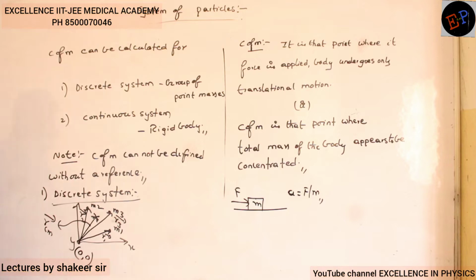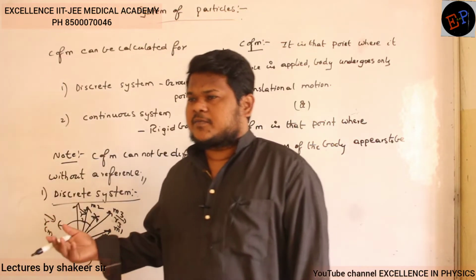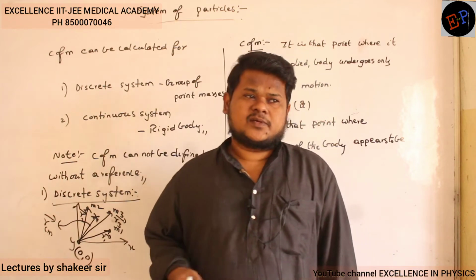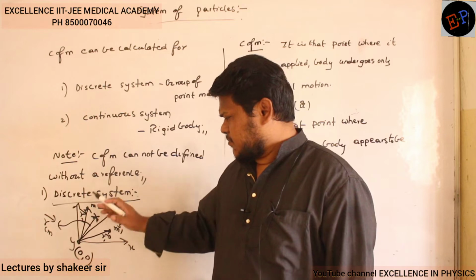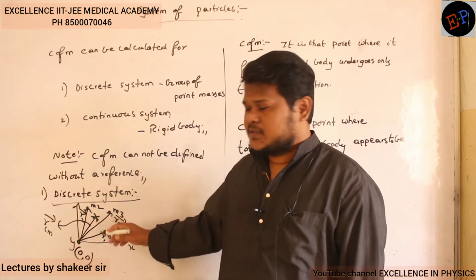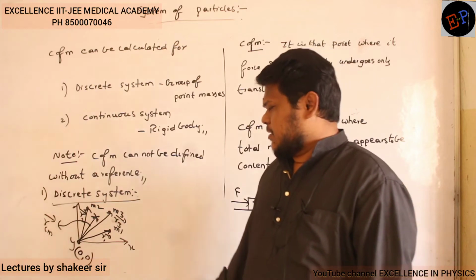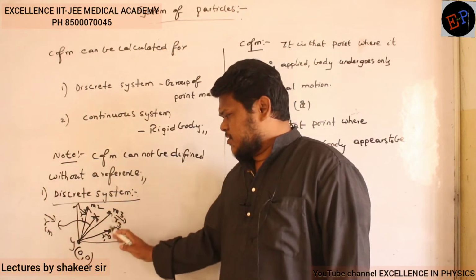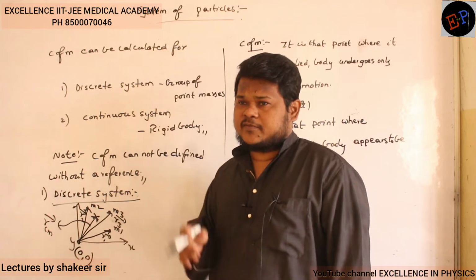This cross represents the position of the center of mass, and every mass I am measuring from the origin. So the origin is my reference.